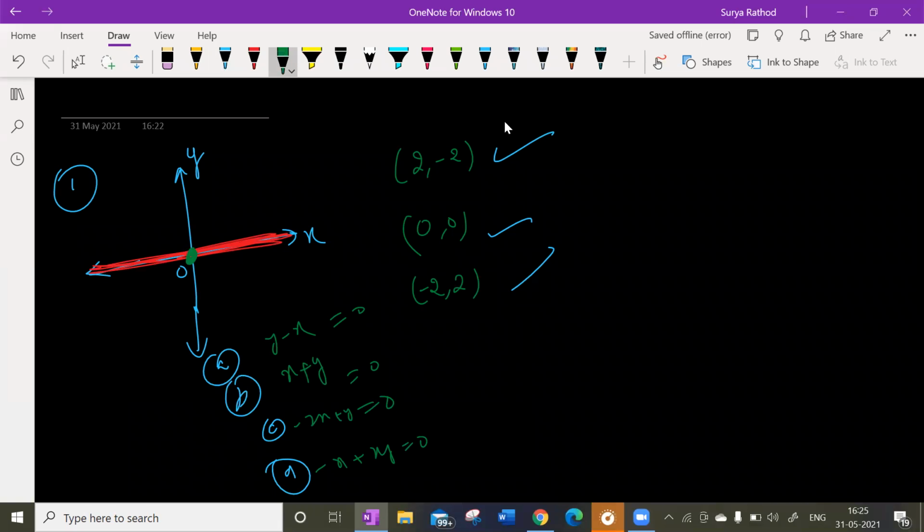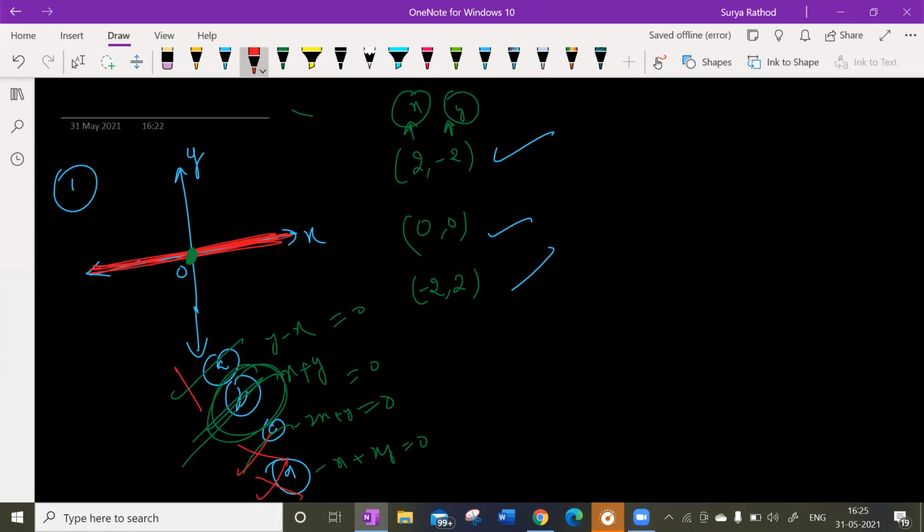If I substitute, this is my x coordinate, this is my y coordinate. So x and y values, if I substitute in each and every option, only option B will be getting satisfied. Option A will not be getting satisfied. Option C will not be getting satisfied. Option D will not be getting satisfied.